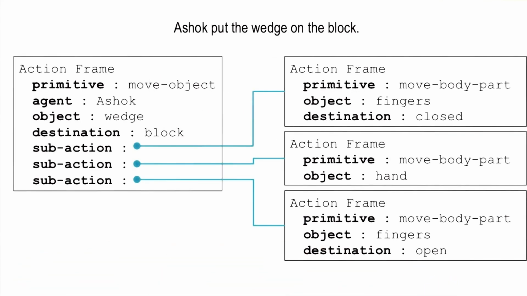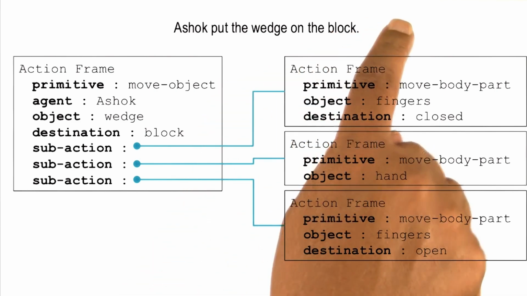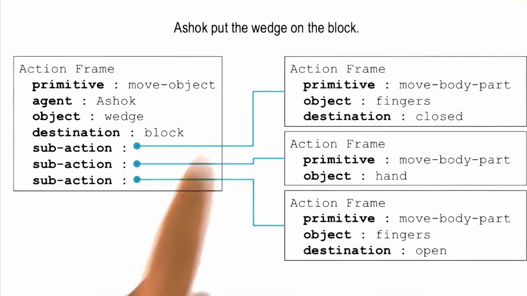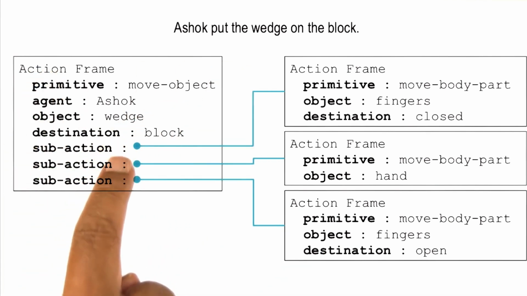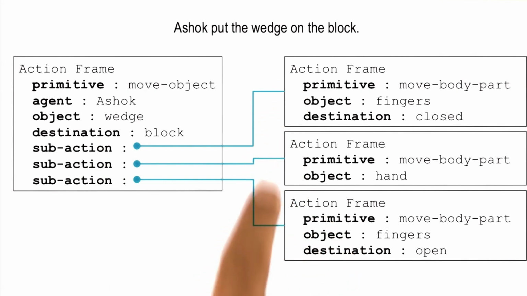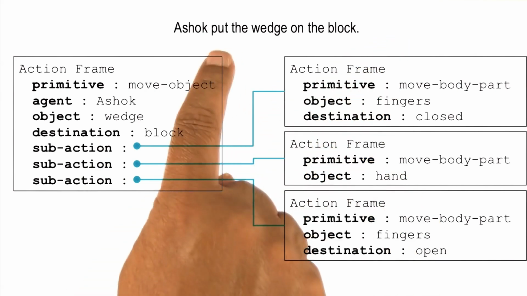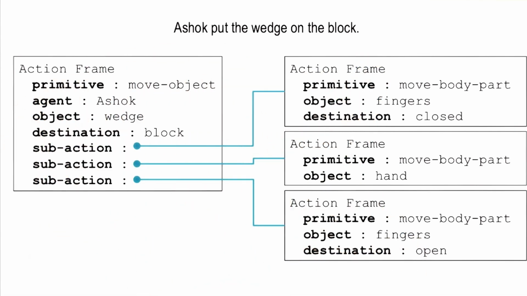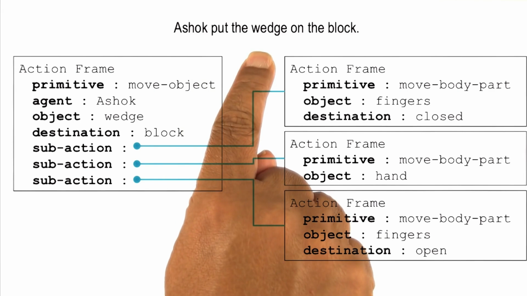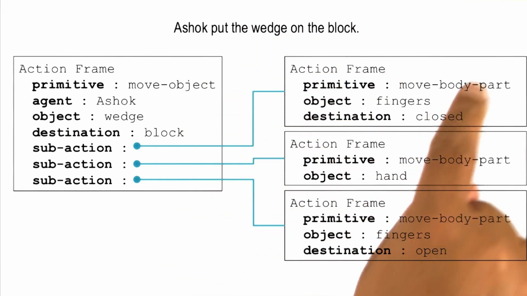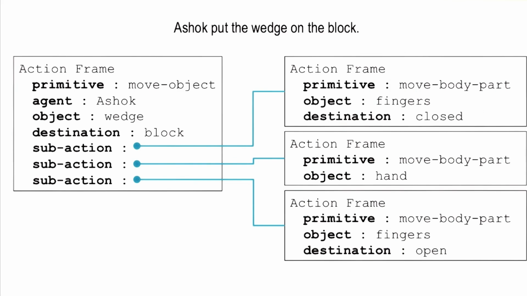So the question then becomes, what is the knowledge that the AI agent must have so that it can in fact make the kind of inferences that we are talking about, common sense inferences? Suppose that the AI agent had not only knowledge of the primitive action move object, but also about some of the sub-actions. So here are some of the sub-actions for the given context. In the context of moving wedges and blocks, the agent might already have a kind of micro story, which says that when actions get done and things get moved from one place to another place, then typically fingers are first closed around the first object, then the hand moves, and then the fingers are released around the second object.